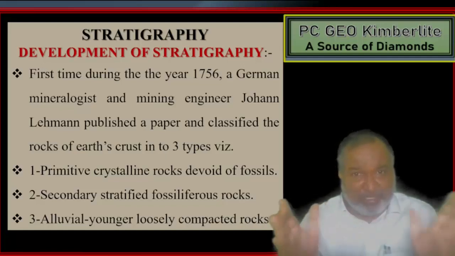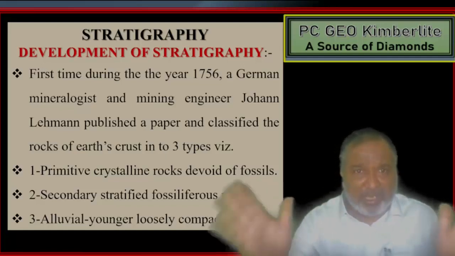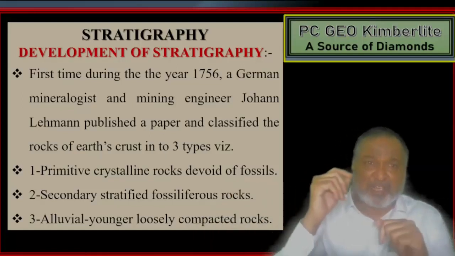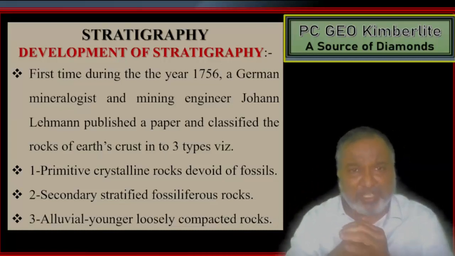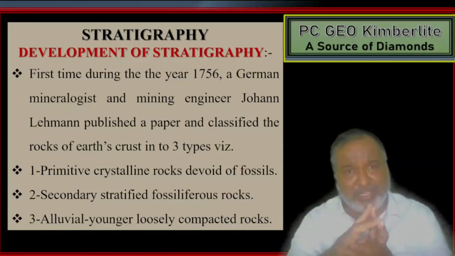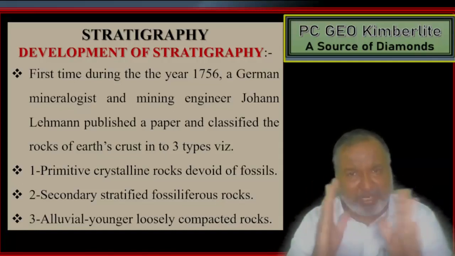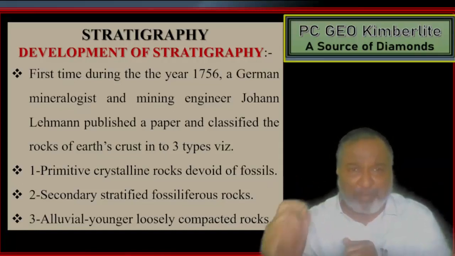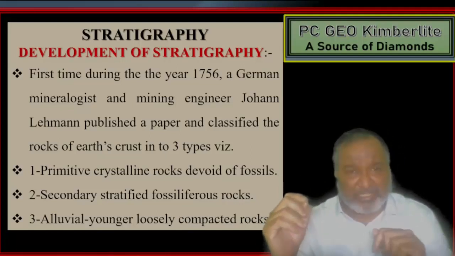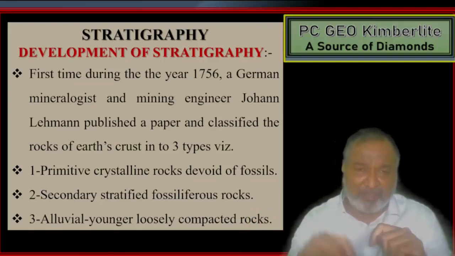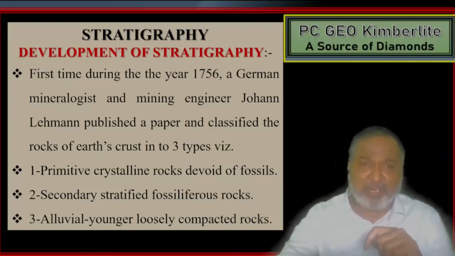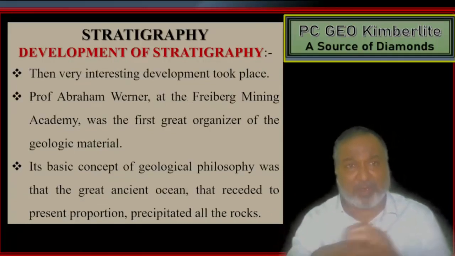Johann Lehmann, a German mineralogist and mining engineer, classified the rocks on the earth's crust into three categories: primitive crystalline rock devoid of fossils, secondary stratified fossiliferous rocks, and third, alluvial, younger, loosely compacted rock.